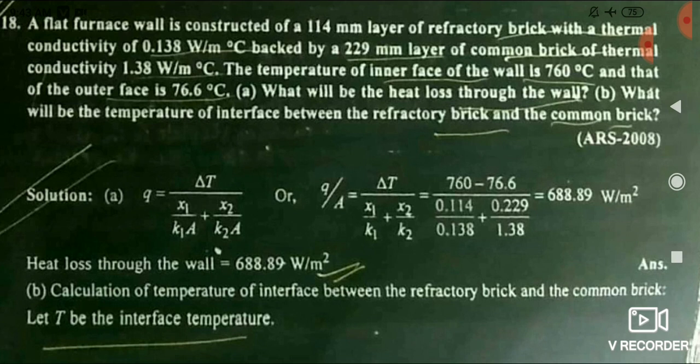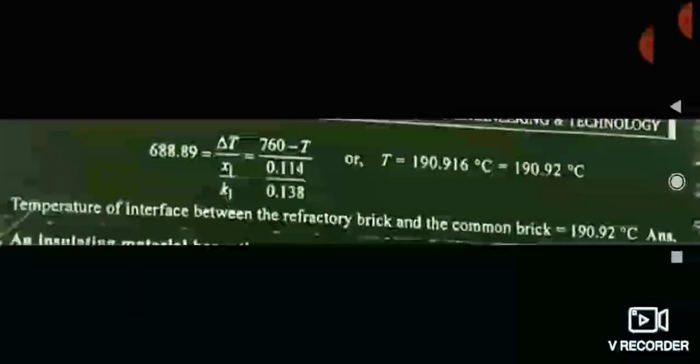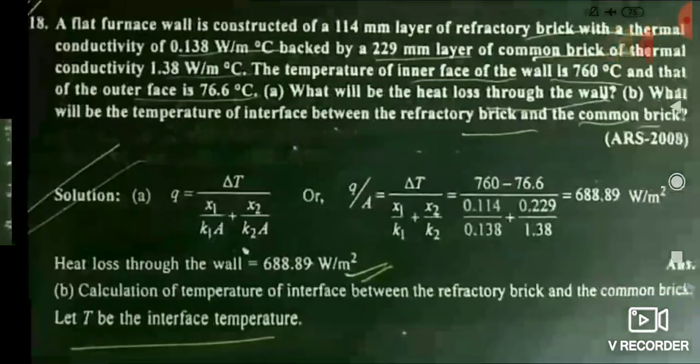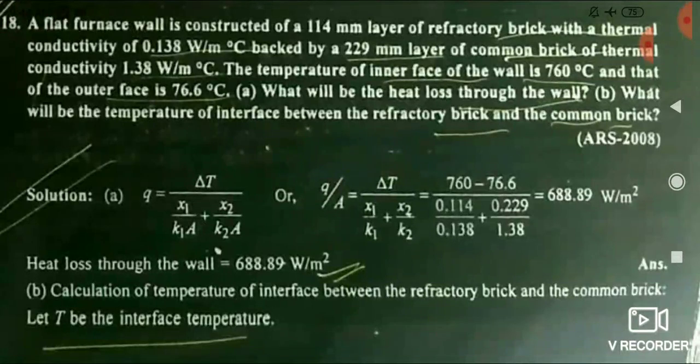I have told you there also that whatever the contact surface between the two bricks, its temperature lies in the range of the leftmost side surface to the rightmost side surface. It will definitely lie in the range of 760 and 76.6, meaning it will be less than 760 and higher than 76.6. This is the universal truth.